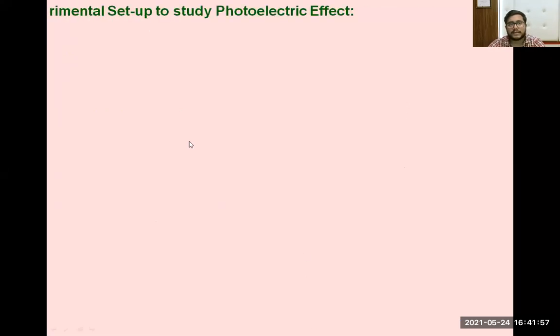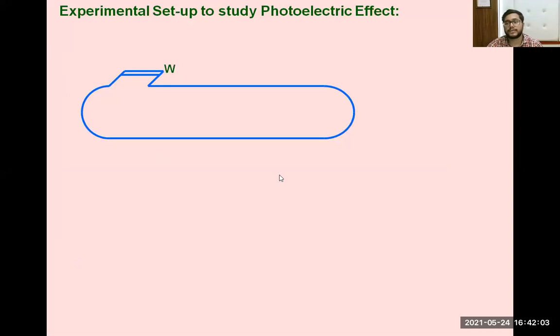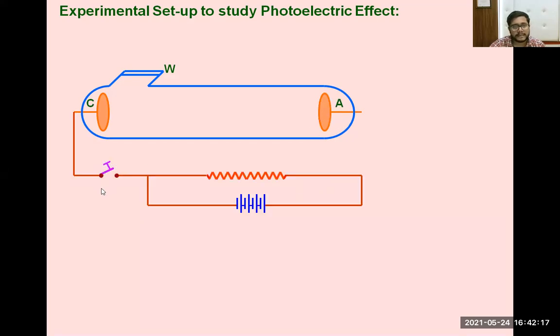Now see the experimental setup for the study of the photoelectric effect. So this is one vacuum chamber. This plate is called the cathode plate, written as C. This plate is named the anode plate, written as A. This is connected to an external source supply.